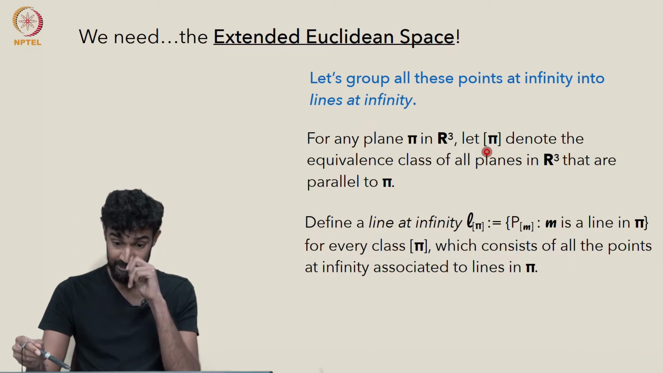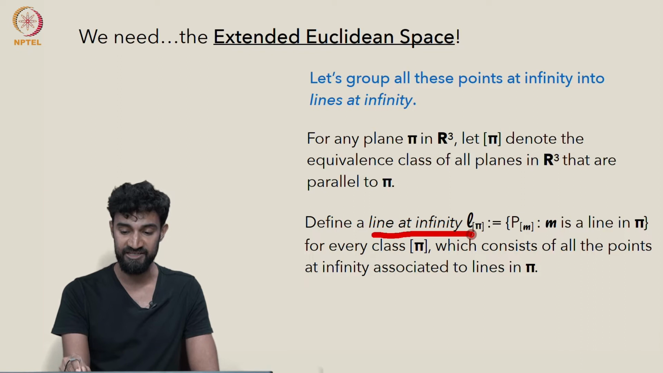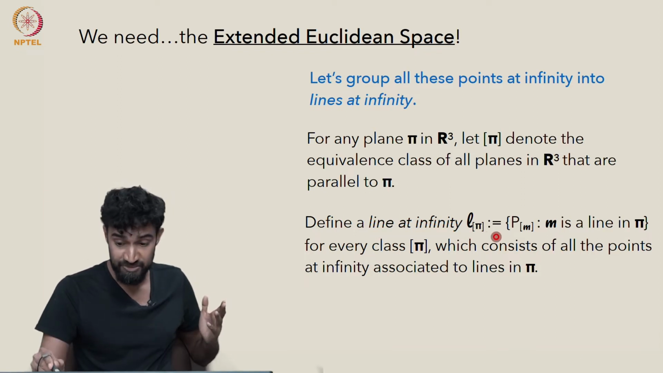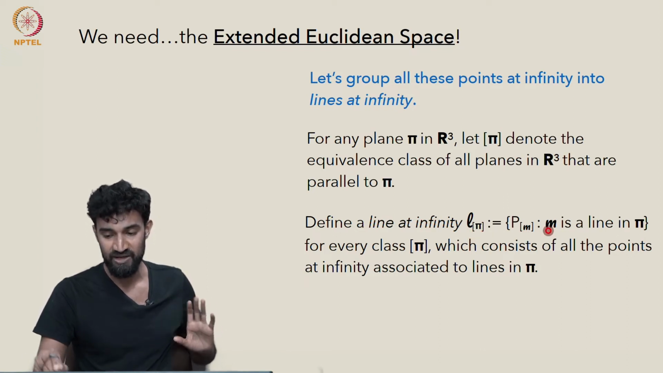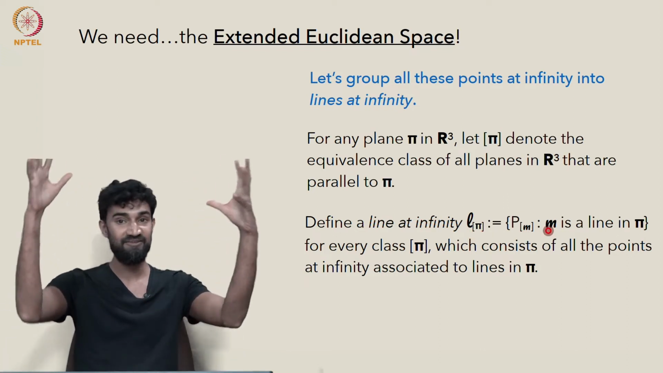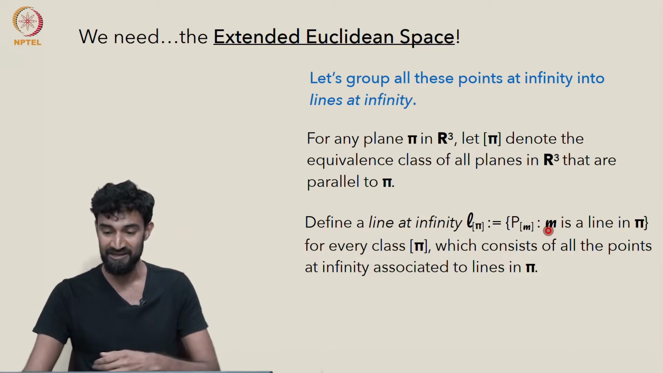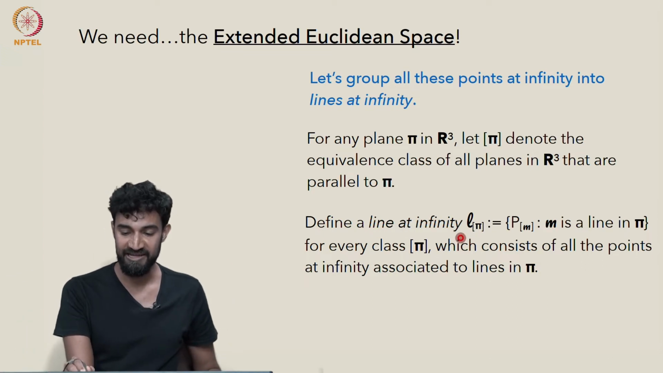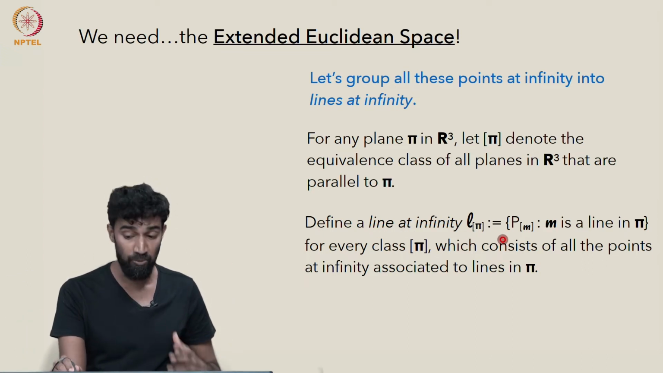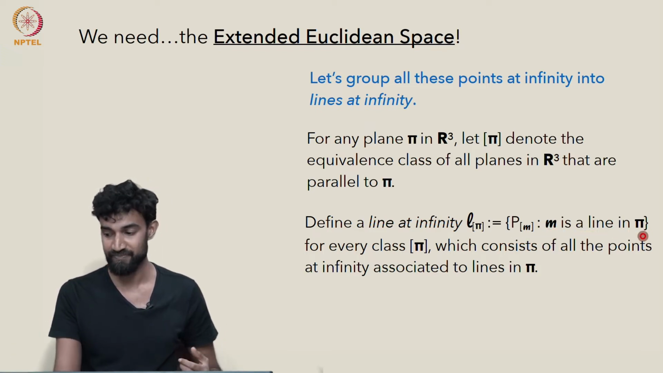So, given that class bracket pi, let's define a line at infinity L bracket pi. We're going to define it to just be the set of all points at infinity. We already have points at infinity running around everywhere. Every family of parallel lines has a point at infinity associated to it. We want to organize those. So the line at infinity L pi is the set of all points at infinity associated to lines in pi.